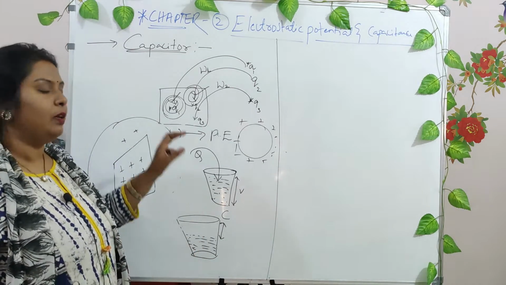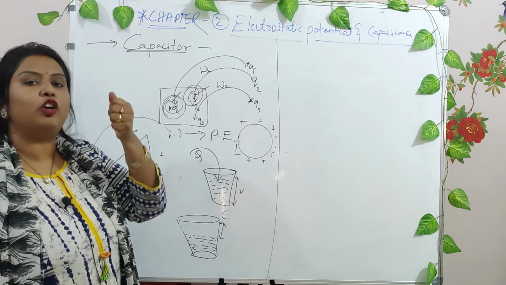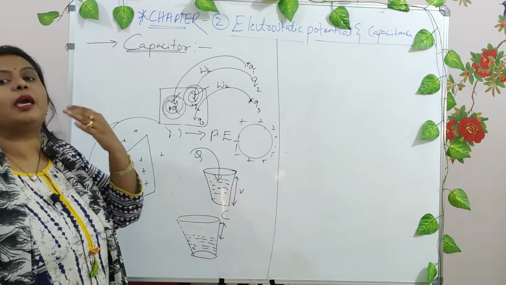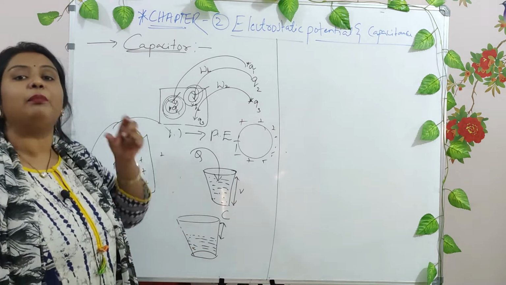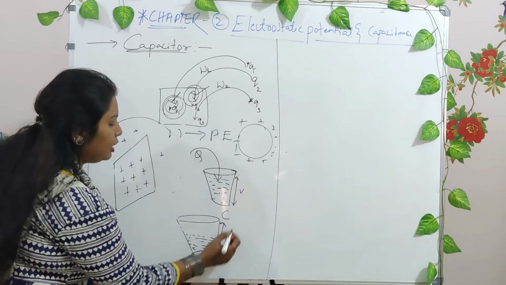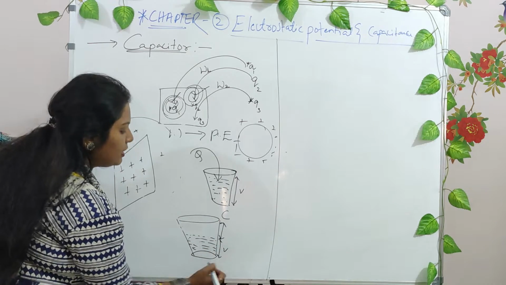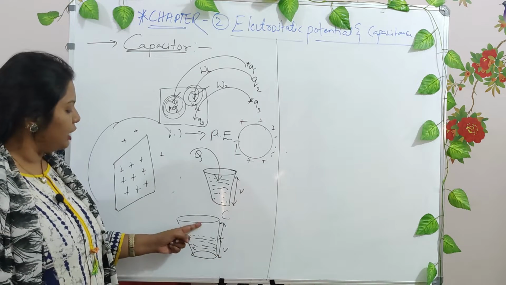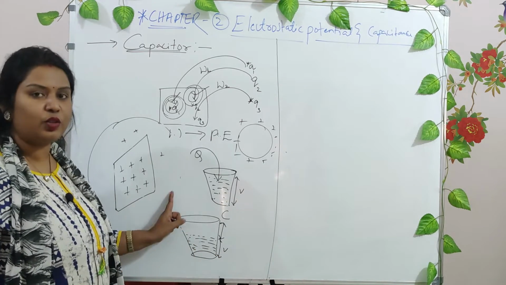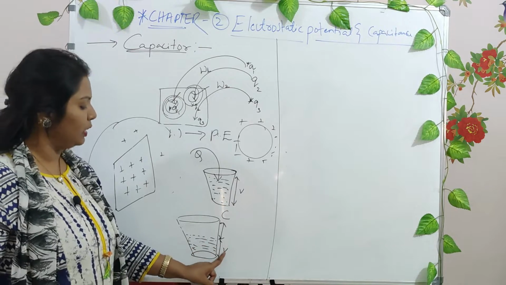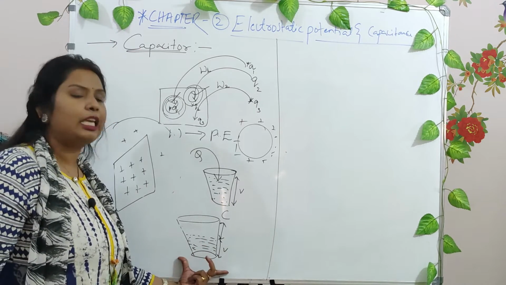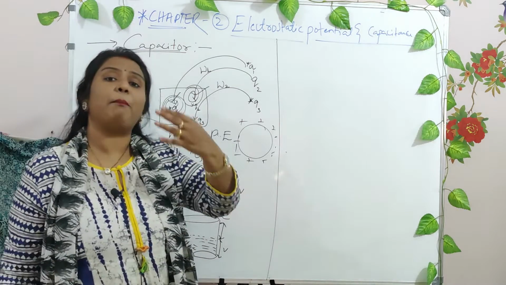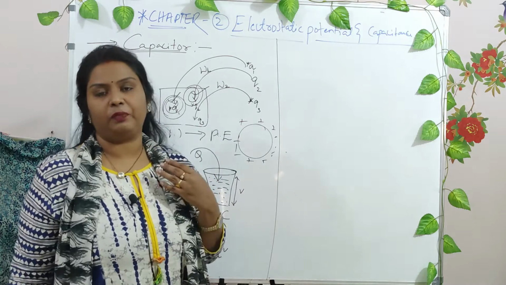So what we are doing, if the capacity of any capacitor is decreased, then we increase the capacity of that particular capacitor by decreasing the potential. Initially the potential was this much, now the potential is this, right? If you can decrease the potential, then there is more space to get the charges or the water that is poured, right? So if you can decrease the potential and increase the capacitance, more and more charges can be accommodated, which again increases the capacity of that particular plate, right?